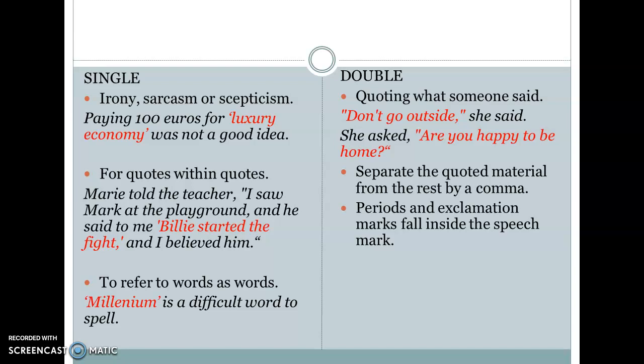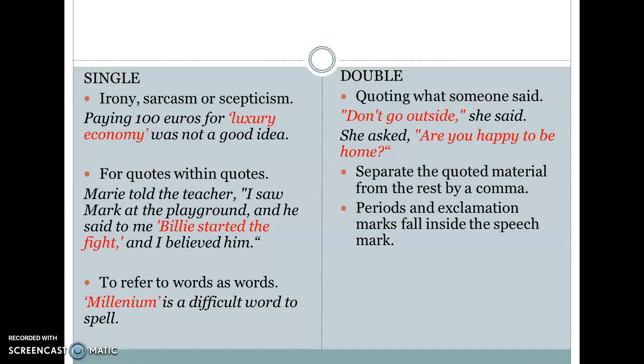Mary told the teacher, "I saw Mark at the playground and he said to me, 'Billy started the fight,' and I believed him." So we have a quote inside a quote here. 'Billy started the fight' fits inside this "I saw... and I believed him" quotation. And we also use single quotation marks when we want to refer to words as words. So referring to the word itself and not the idea, the concept behind the word. 'Millennium' is a difficult word to spell.